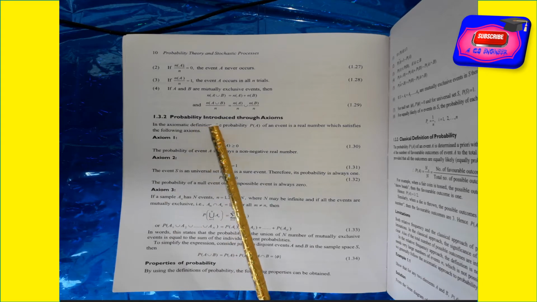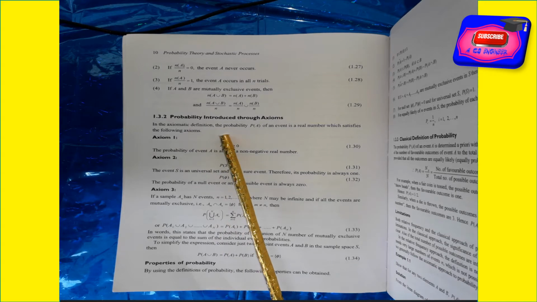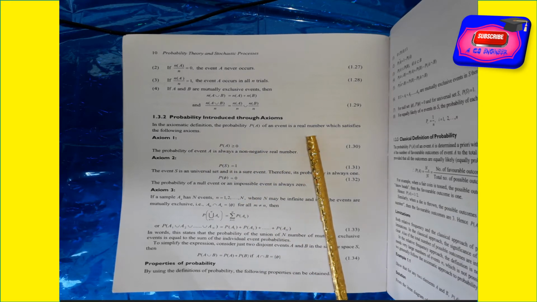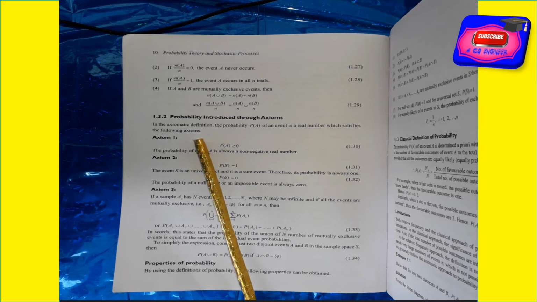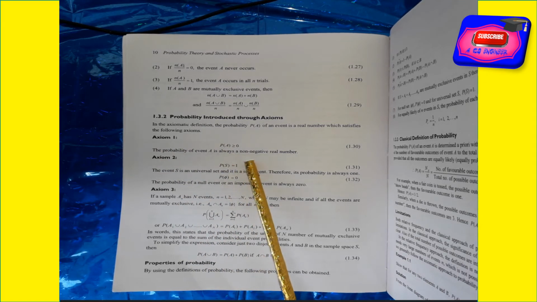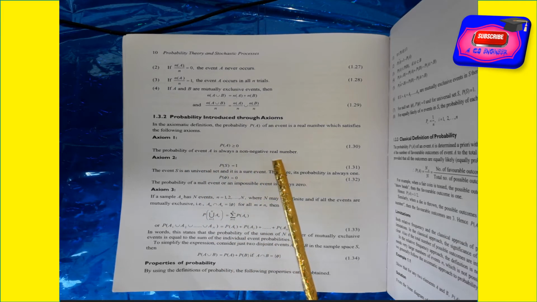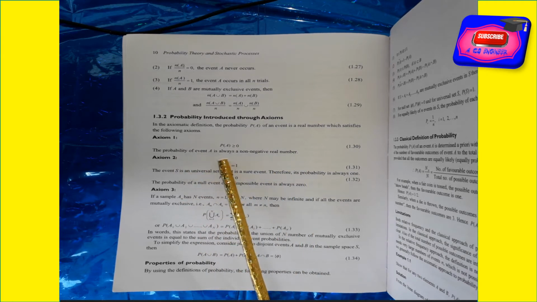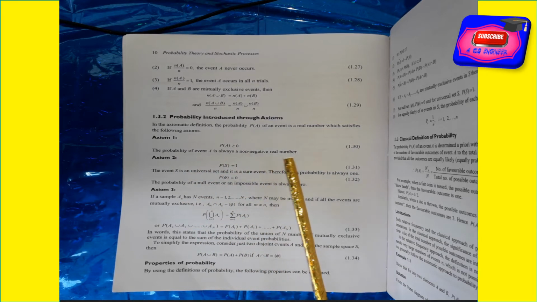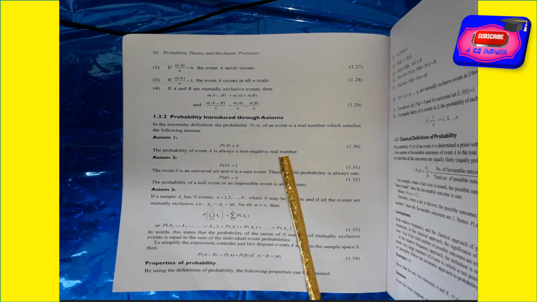Now, probability introduction through axioms. In an axiomatic definition, the probability P(A) of an event is a real number which satisfies the following axioms: axiom 1, axiom 2, axiom 3, and the properties of probability. Now, we discuss axiom 1. P(A) is greater than or equal to 0. The probability of event A is always a non-negative real number.